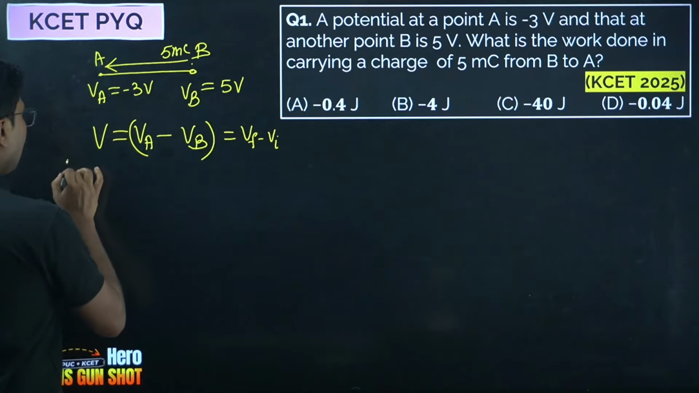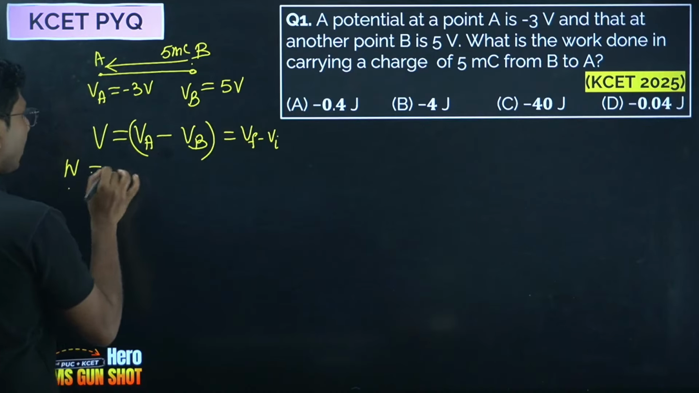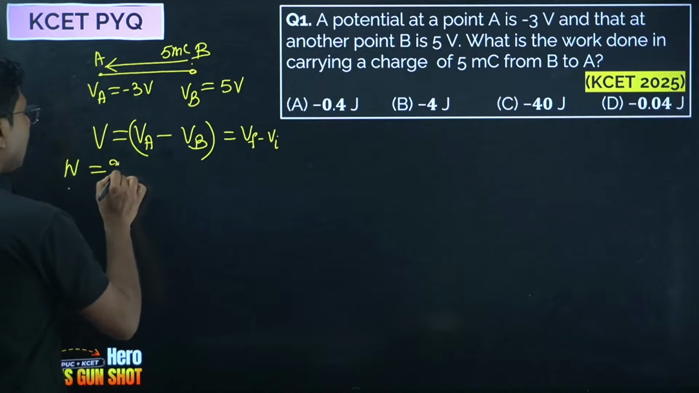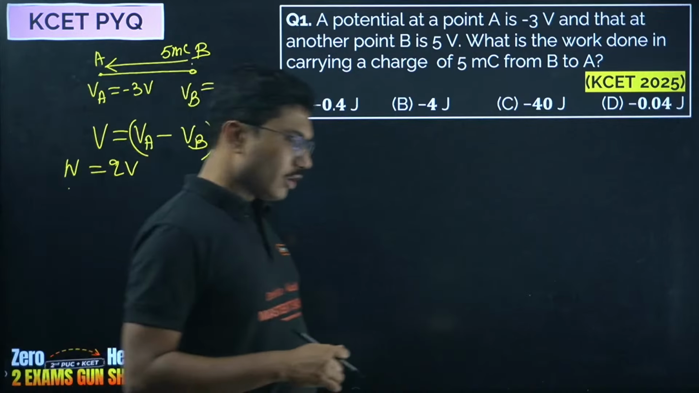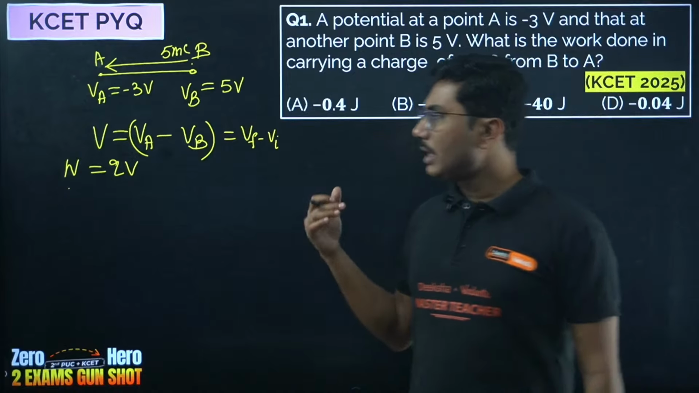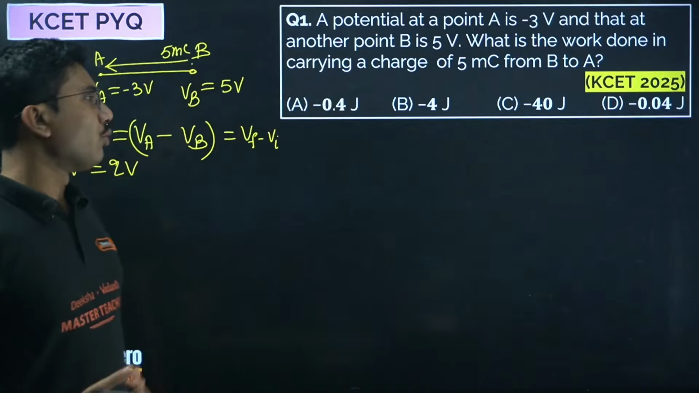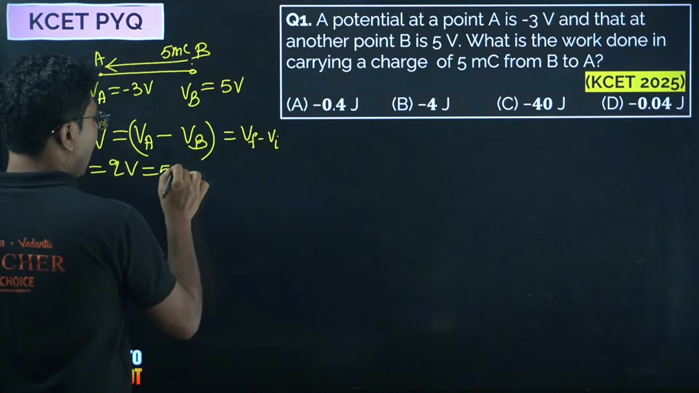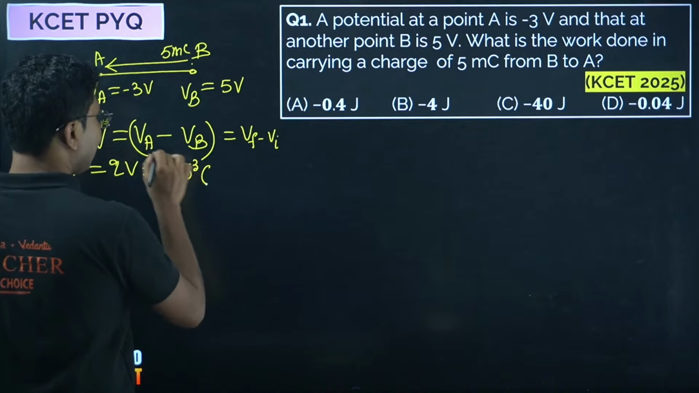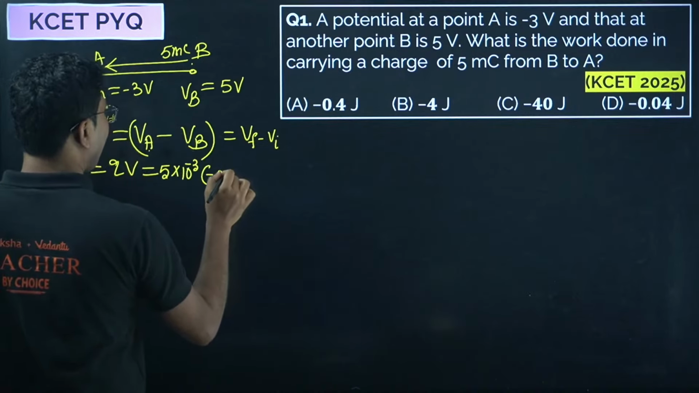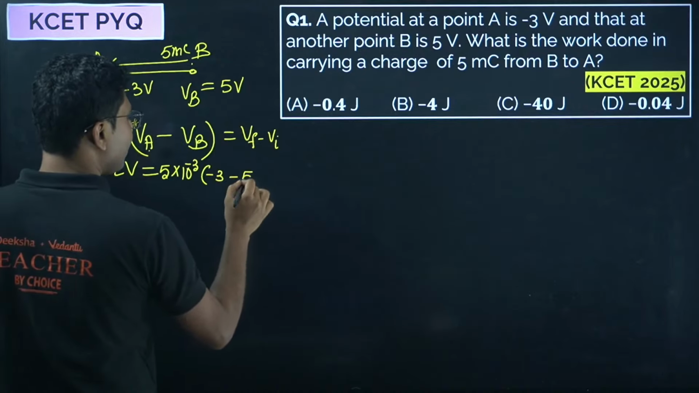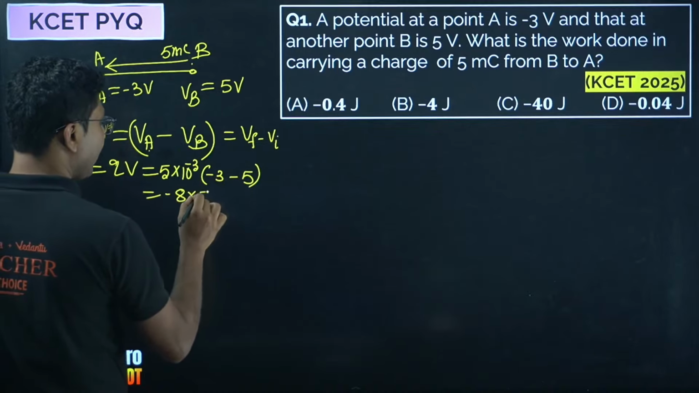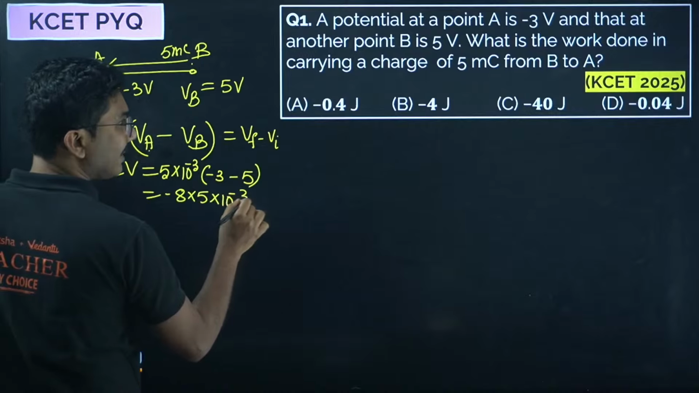Now because it is not given in terms of 1 coulomb, it is given as 5 millicoulomb, work done will be Q into voltage. Charge into potential difference will give you the work done. So how to calculate that? 5 millicoulomb means 5 into 10 to the power of minus 3. VA is minus 3, and VB is 5. So minus 3 minus 5 gives you minus 8, into 5 into 10 to the power of minus 3.